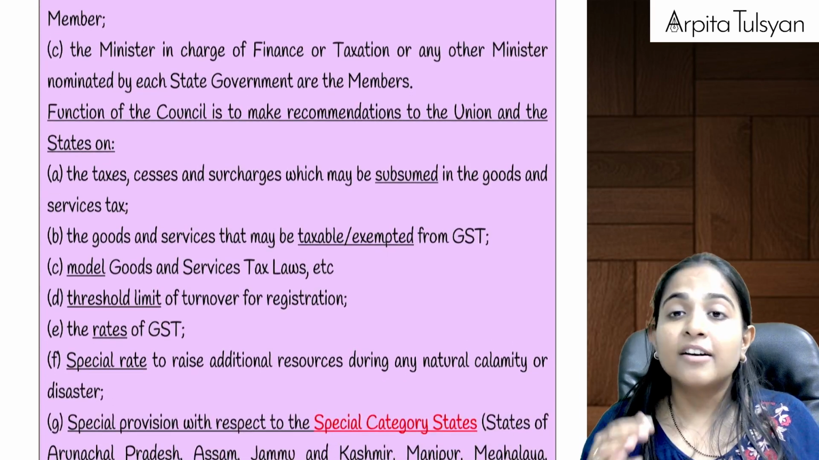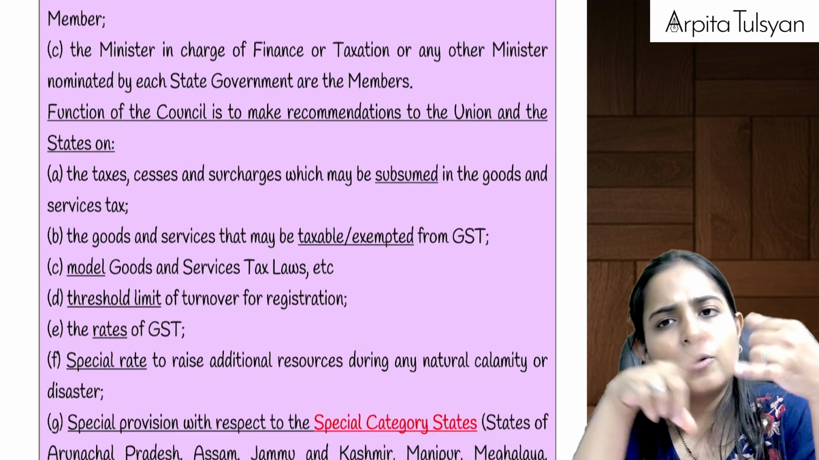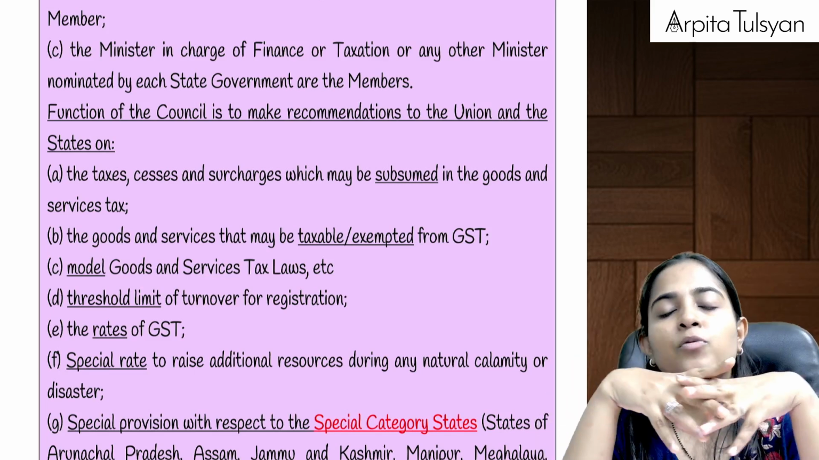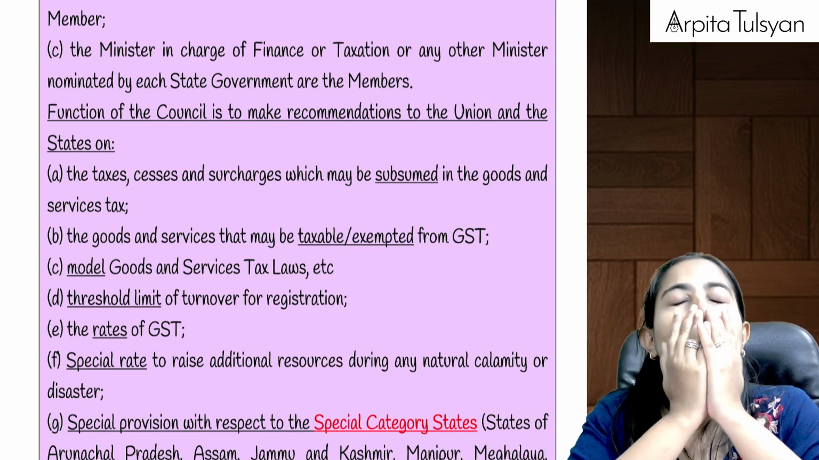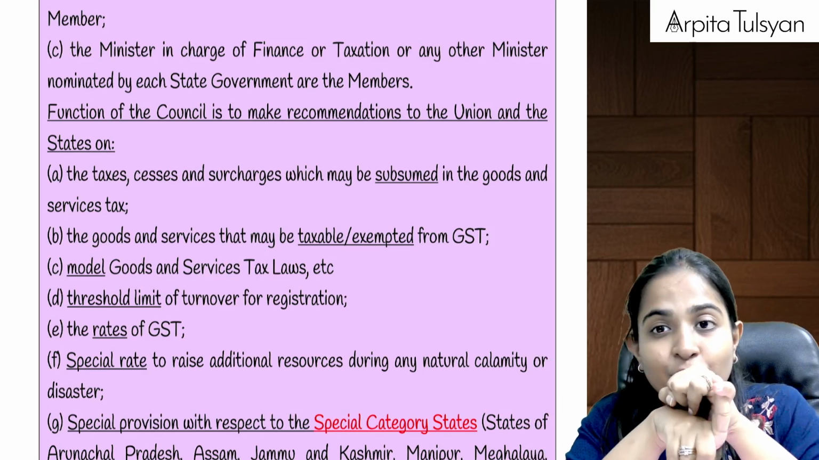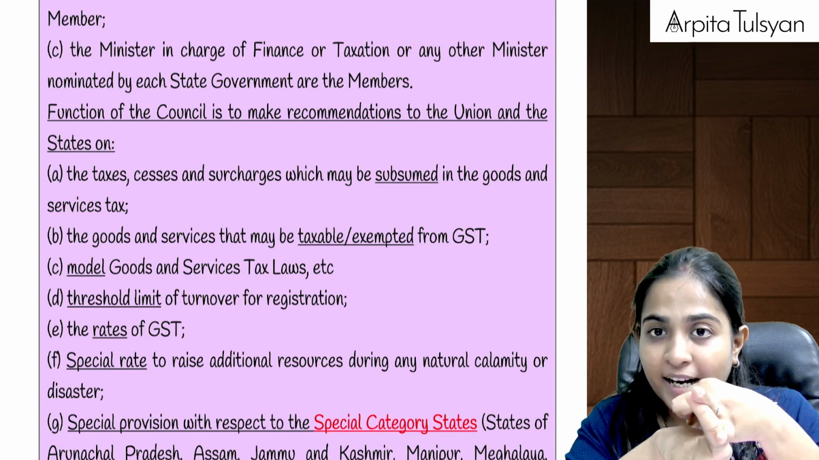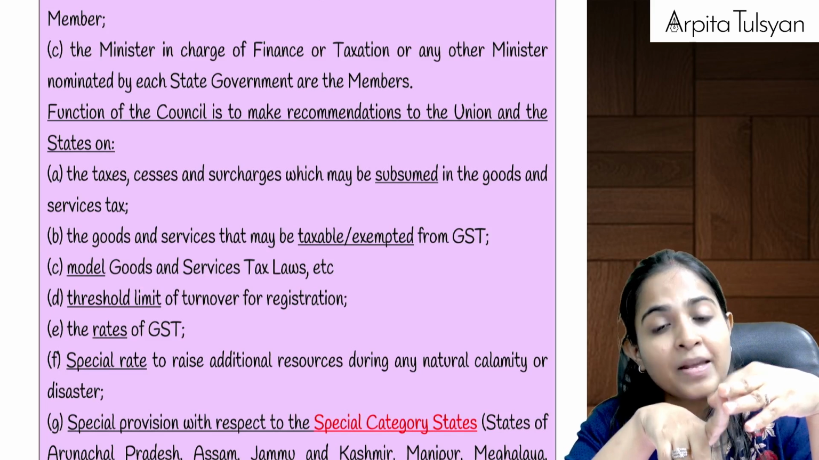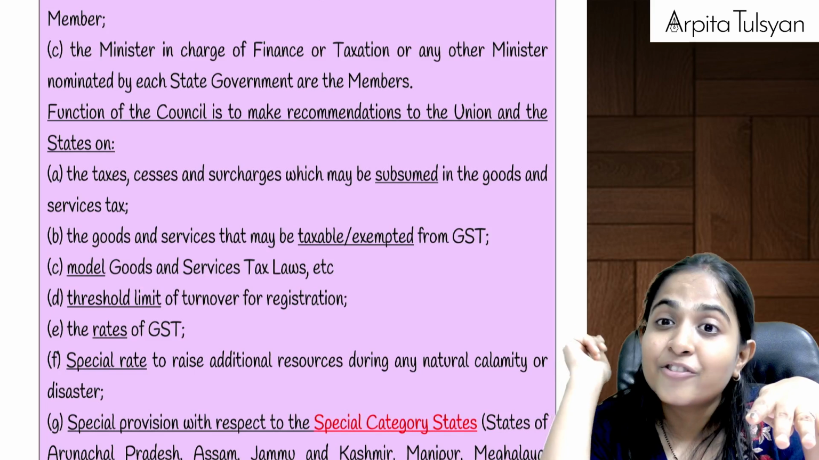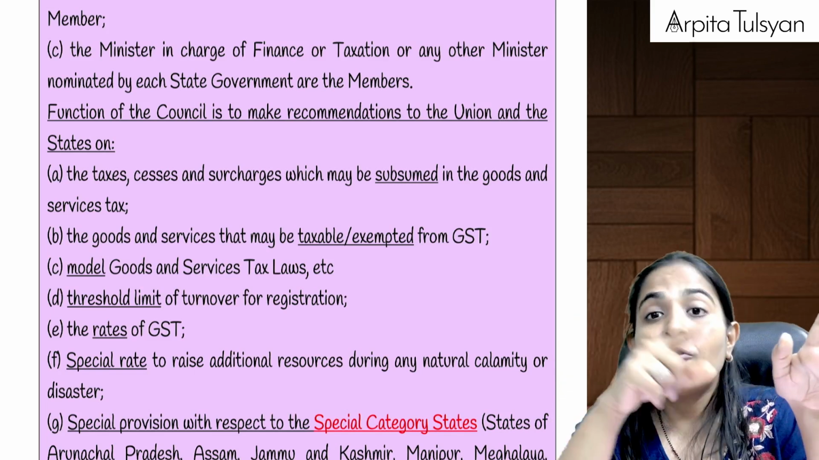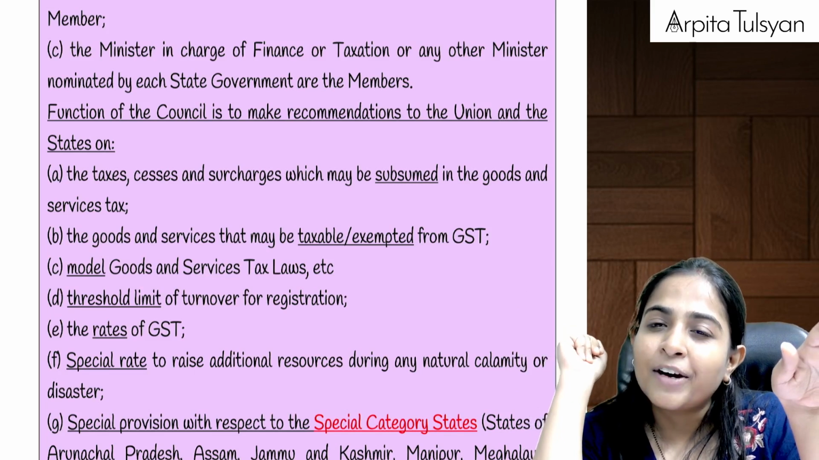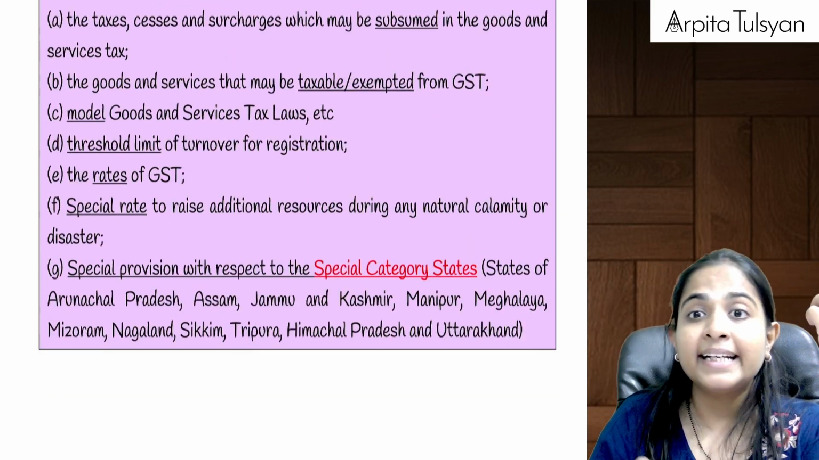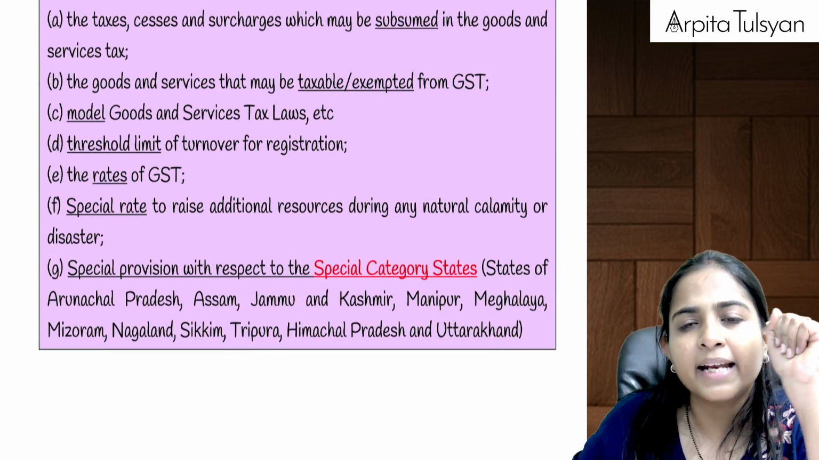Now, what is the work of the GST Council? The final decision is of the central government, but the GST Council will make the recommendations. It will tell us which taxes should get subsumed in GST, what the rate of tax should be on different products, what the exemptions should be on some goods and services, and what the threshold limit for registration will be. Then, from which date tax will be applicable on those 5 products. Then it will make special provisions for special category states such as the northeastern states, Jammu and Kashmir, etc.